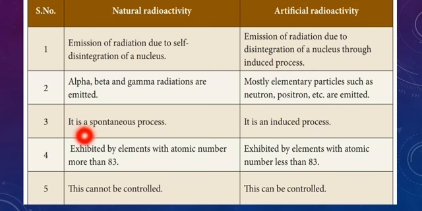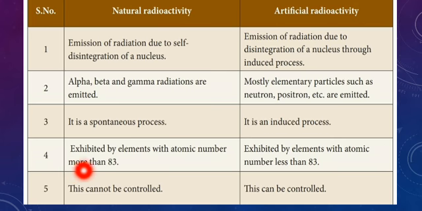This side it is exhibited by elements with atomic number more than 83. But here it is exhibited by elements with atomic number lesser than 83. That is the main difference between natural and artificial.